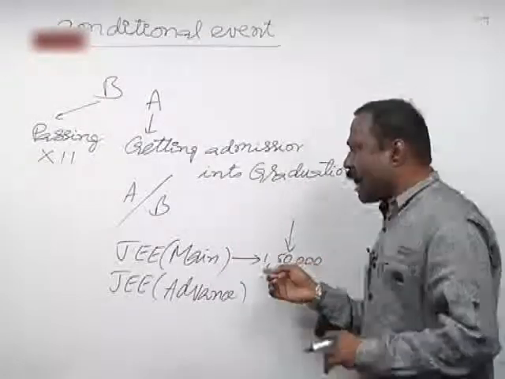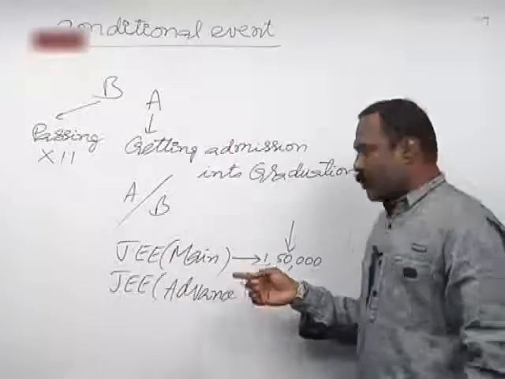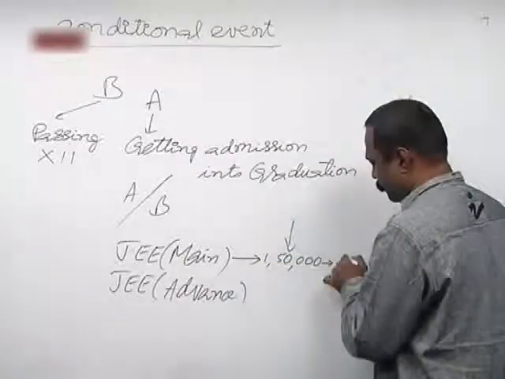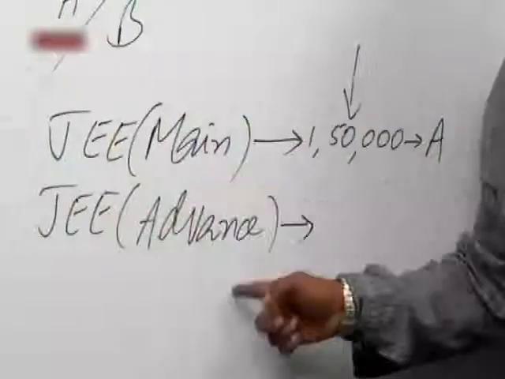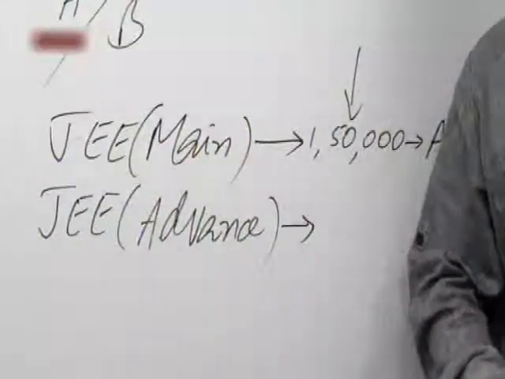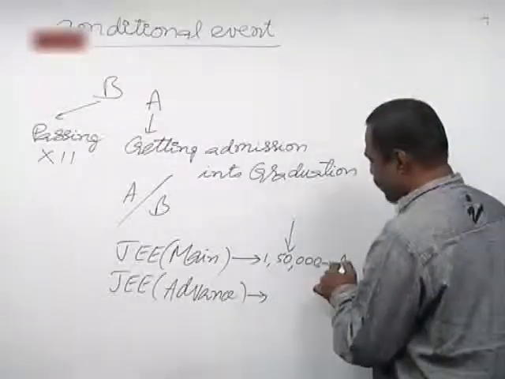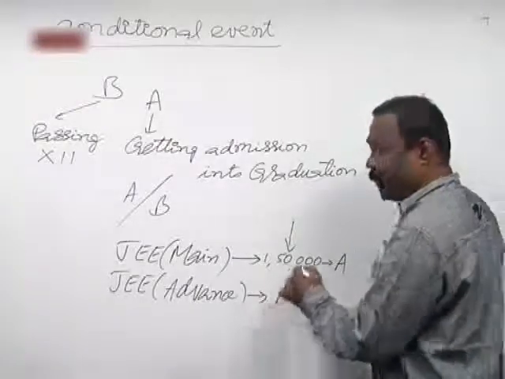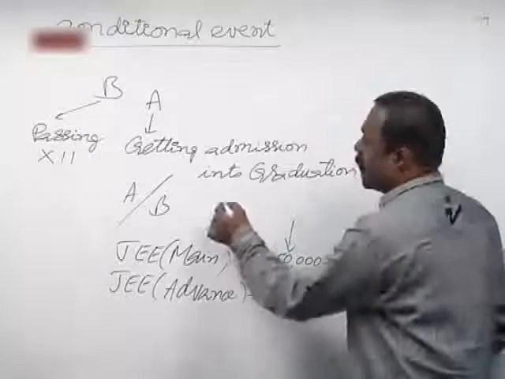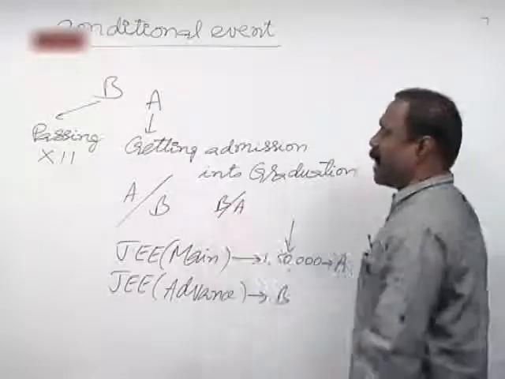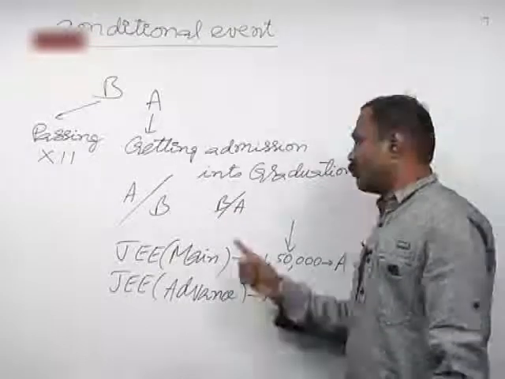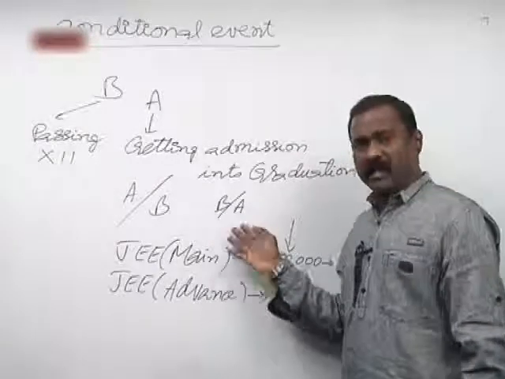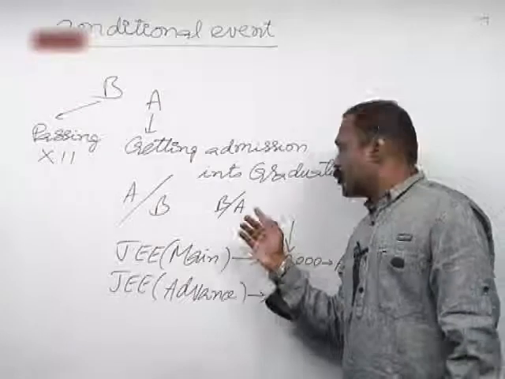So getting a rank in JEE Main, if you take it as A, if you get it, then you are eligible to appear for JEE Advanced. If I say this as B, for B to happen, A must happen first. Whatever is there in the denominator must happen first for B to happen.